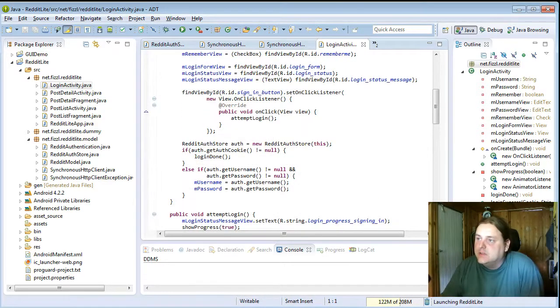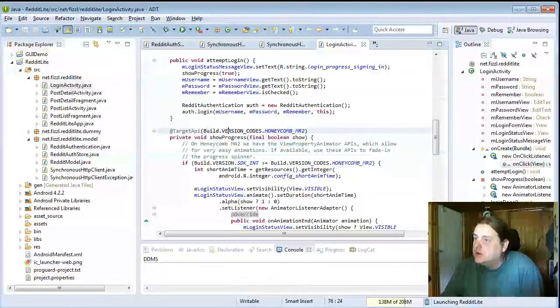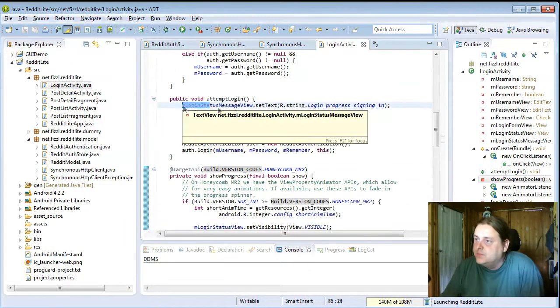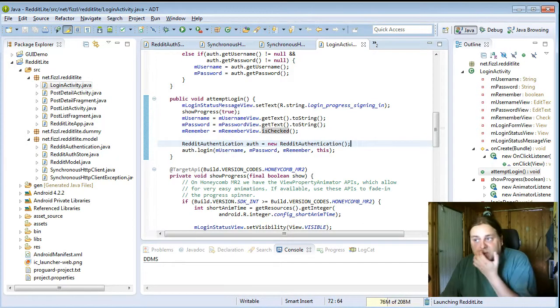And when you click the login button, we will just attempt login. We will take your information which you have input, then we will create a new instance of this Reddit authentication which has its own task, and we will give this as a callback when we've done.